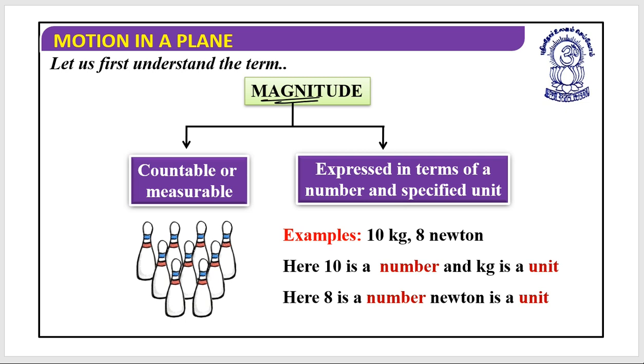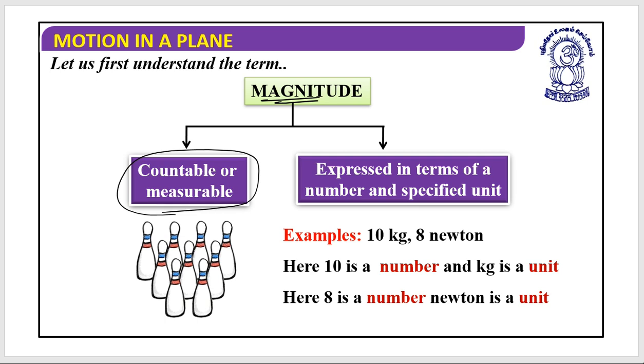Magnitude is that which is countable or measurable, that can be calculated, like these balls are 1, 2, 3, 4, 5. Everything which represents a number. If a force is 10 newton, what is 10? It's the magnitude of that force. Let's say displacement is 20 meters; 20 is a number.